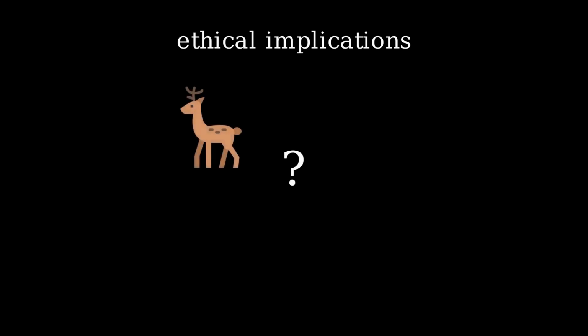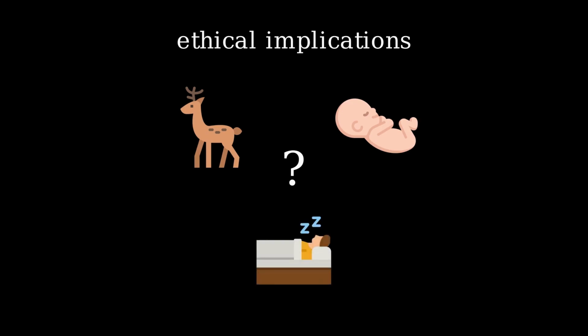We do not know to what degree certain animals are conscious. This means we also do not know when consciousness arises during human development. We can never be entirely sure whether someone or something is conscious. This is especially bad if someone gives us reason to believe that they are unconscious while they are not. Some patients have been shown to remain conscious during anesthesia, for example. Other patients were found to be conscious long after being diagnosed as comatose.